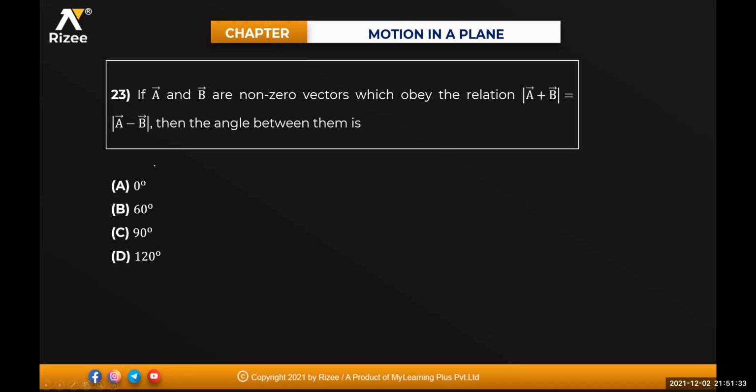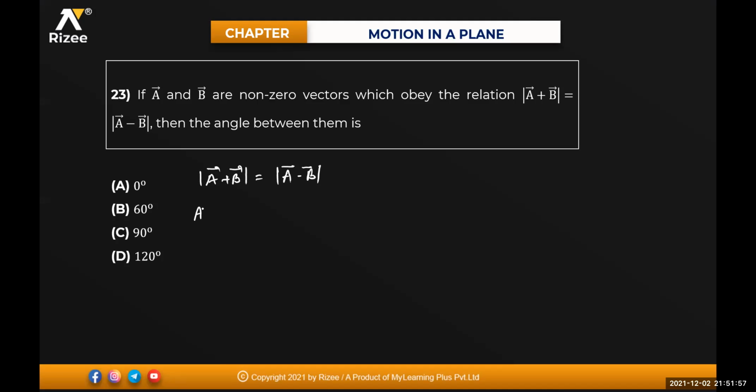Clear? Next one. If A bar and B bar are non-zero vectors which obey the relation mod of A bar plus B bar is equal to mod of A bar minus B bar, then the angle between them is equal to how much? Okay, see here, mod of A bar plus B bar is equal to mod of A bar minus B bar.